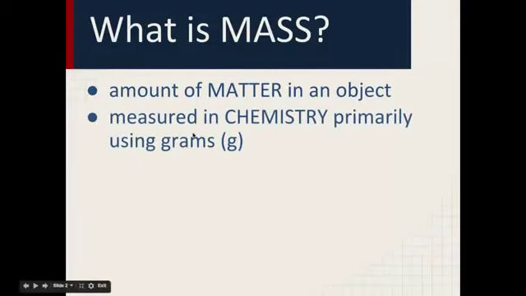In chemistry, we primarily measure mass using grams. You might hear milligrams every now and then, but for the most part, we're going to be using grams. So every time you hear grams, just think mass.